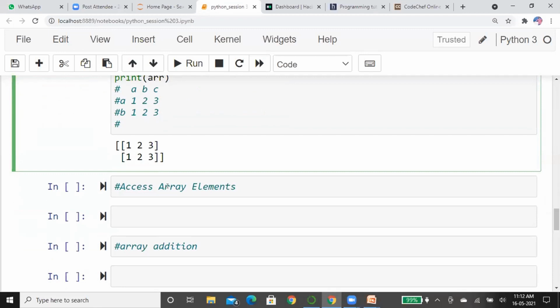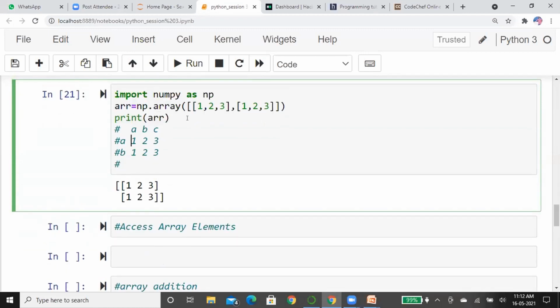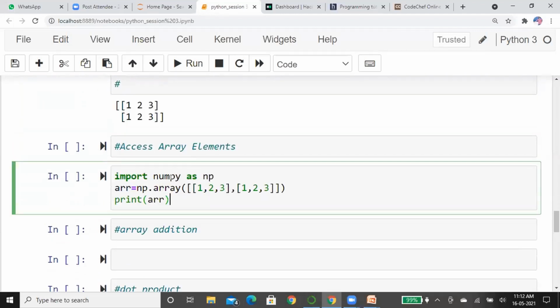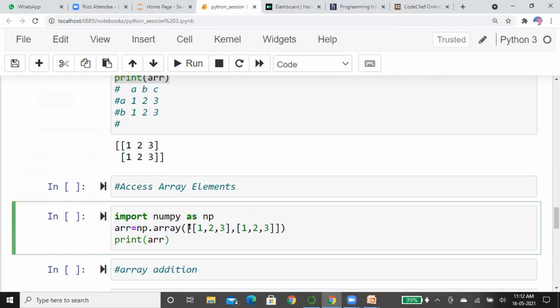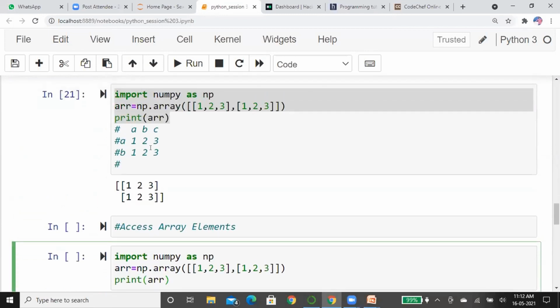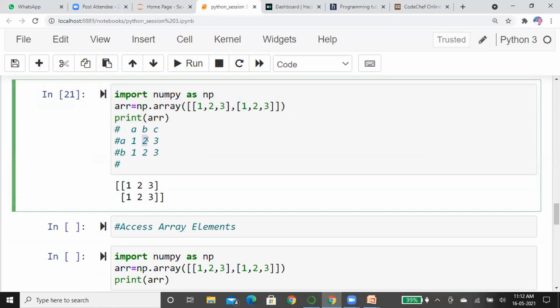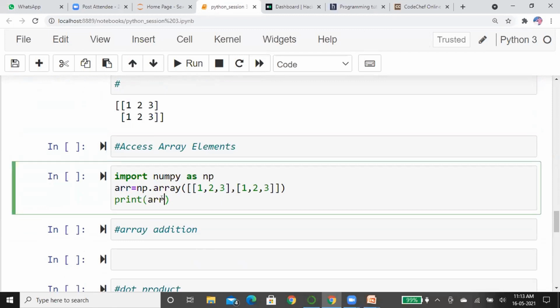Now let me show how to access this array. Again, I copy this code. Now I have a two-dimensional array. I want to print this element. Can someone say what is the index of this element? It is the 0th row and first column. B is the first column. So I want to print that particular element, 0th row, first column.